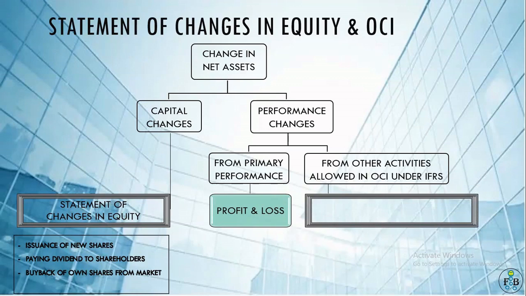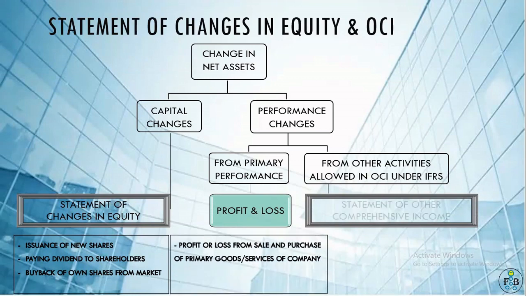There are some other factors, meaning some performance changes other than primary performance. So what are these? These are the performance from other activities allowed in other comprehensive income under IFRS. IFRS has detailed some reasons due to which a performance change may occur, and these performance changes will not be directly related to the primary performance of the company, and they will be shown in the statement of other comprehensive income.